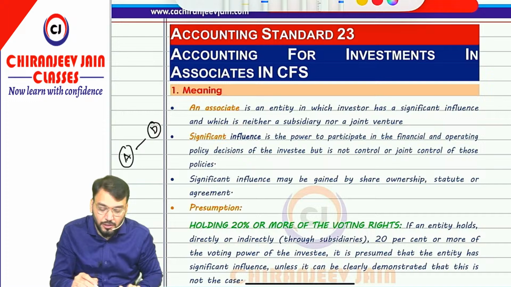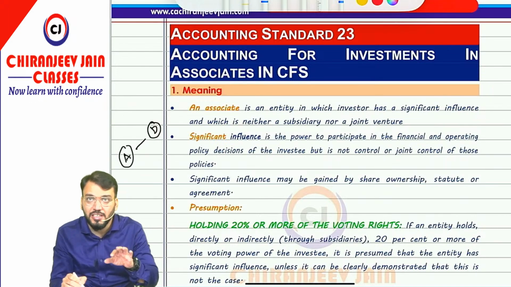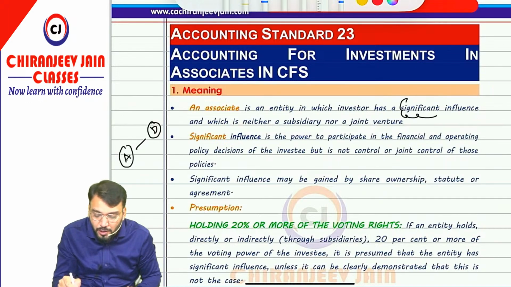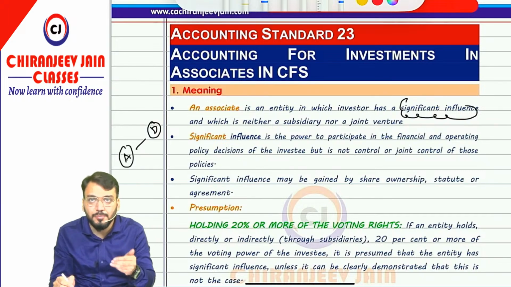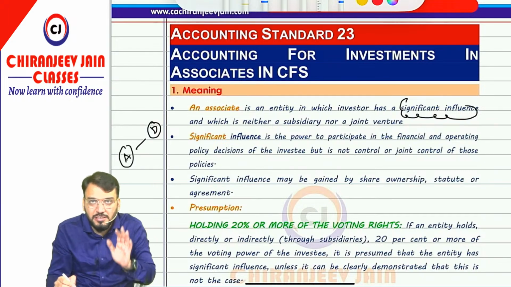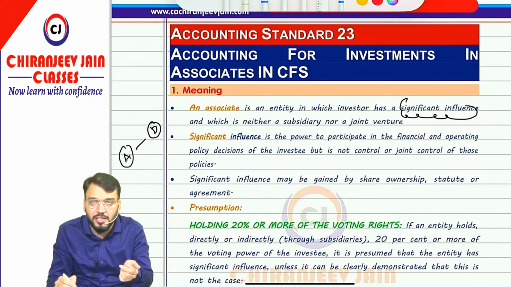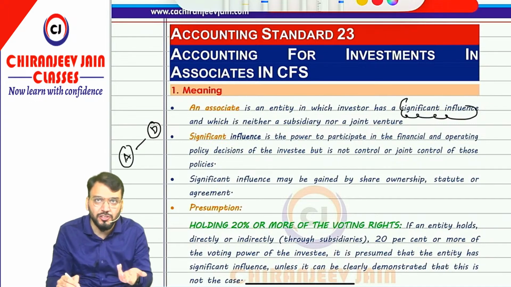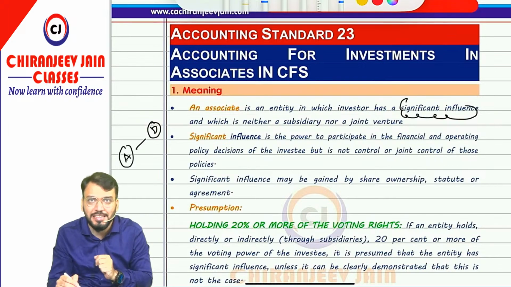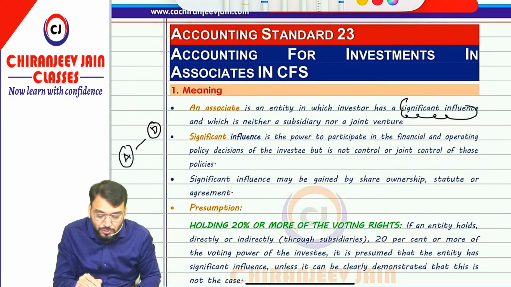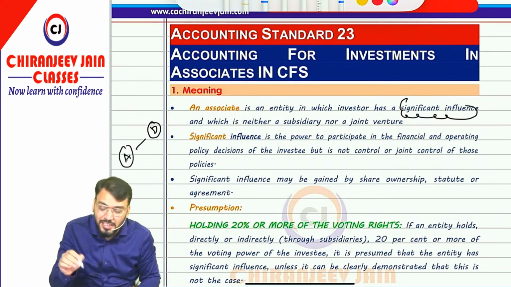Got this point? So an associate is an entity in which the investor has significant influence and which is neither a subsidiary nor a joint venture. Means B Limited should not be a subsidiary, and B Limited should not be a joint venture. If B Limited is a subsidiary or a joint venture, B Limited cannot be an associate of A Limited. Understood? Of course, you know when B Limited will become a subsidiary. Joint venture we will discuss under AS 27. So an associate is an entity in which the investor has significant influence.